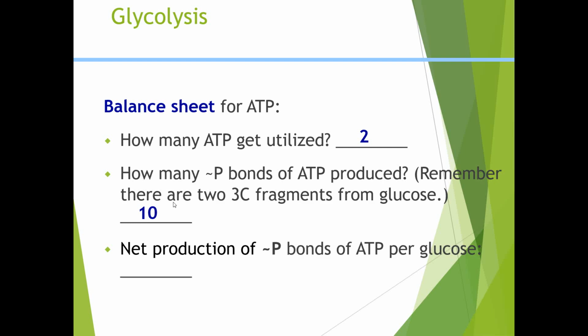As we know from the splitting stage, this pathway runs twice, so 5 plus 5, a total of 10 ATPs get generated. So 10 ATPs get generated, 2 ATPs get utilized. Now the net production of ATPs: 10 minus 2 is equal to 8 ATPs. So after running the glycolysis pathway, our body gets a total of 8 ATPs.